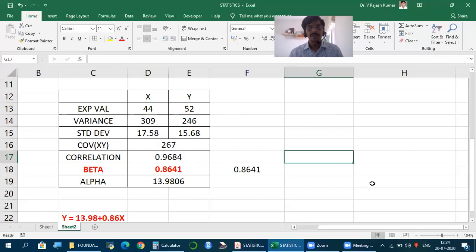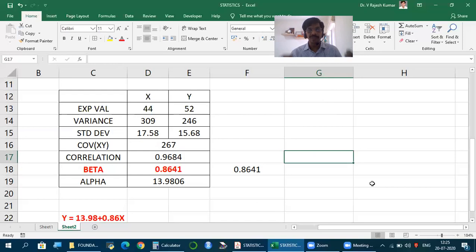So let's remember, statistics for finance, we should learn in 2 situations. When you're given past or observed data, or projected or estimated data, that is frequency distribution or probability distribution, how to find various statistical measures. That depends on whether it is one set of data or 2 sets of data. If it is one set of data, let it be frequency or probability distribution, find the average, the mean, which we call arithmetic mean or expected value, and the variance. We find variance to find standard deviation; the square root of variance is standard deviation. Using standard deviation and mean, we can find the CV, coefficient of variation.